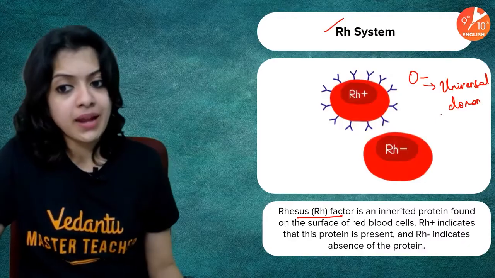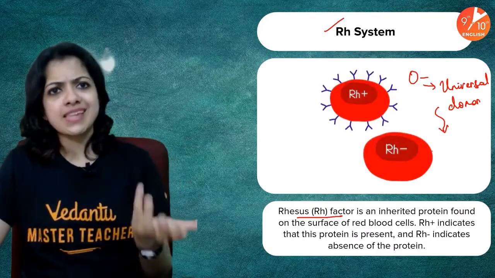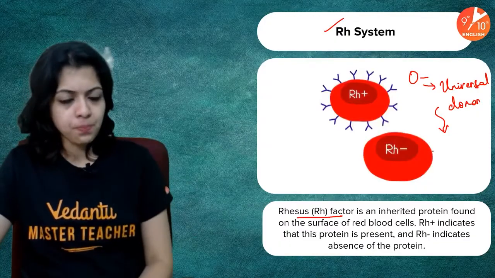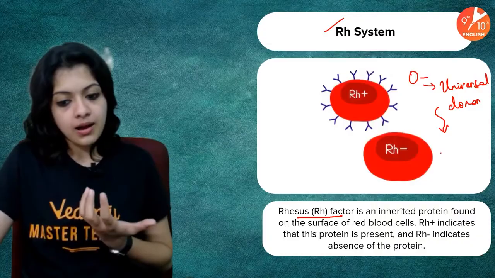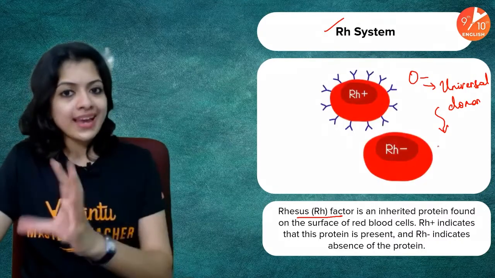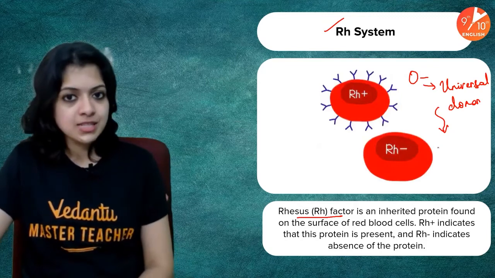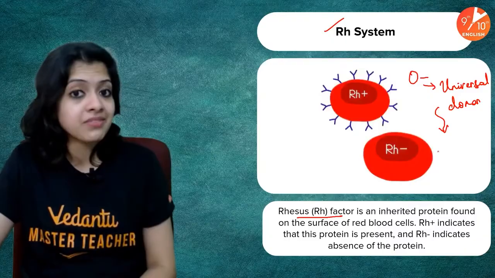When an O negative blood group enters into the body of a person with, say for instance, A blood group, what do you think the A blood group's blood would recognize it as? Okay, O negative blood has entered this person's body. It looks for antigens. Does the O negative person's blood have any antigens?